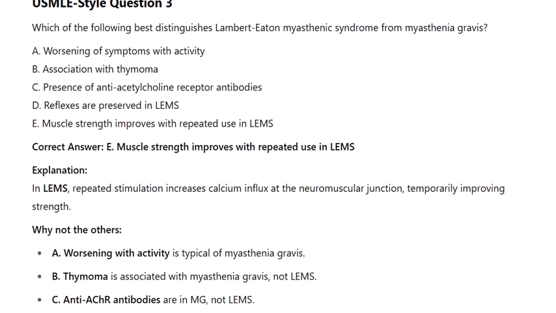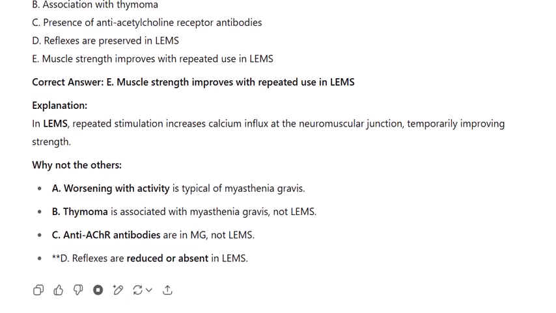Correct answer: E. Muscle strength improves with repeated use in LEMS. Explanation: repeated stimulation increases calcium influx at the neuromuscular junction, temporarily improving strength. Why not the others? A. Worsening with activity is typical of myasthenia gravis. B. Thymoma is associated with myasthenia gravis, not LEMS. C. Anti-AChR antibodies are not in LEMS. D. Reflexes are reduced or absent in LEMS.